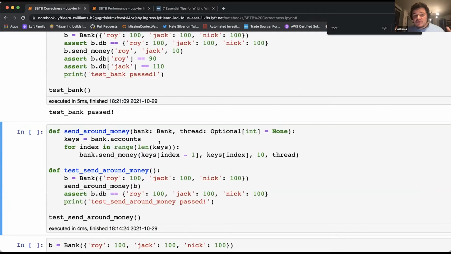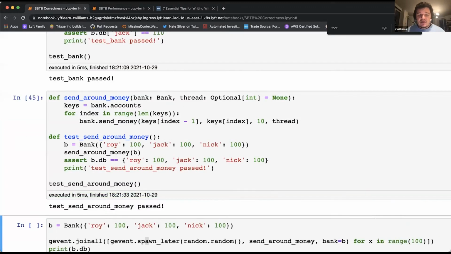Now I'm going to introduce a new function here called send money around. This function is just going to send money in a loop. So of the 3 people, Roy will send money to Jack, Jack will send money to Nick, and Nick will send money back to Roy. At the end of the day, everyone should have the exact same amount of money in their bank account. Again, we can write this code and write another unit test, and our test passes.